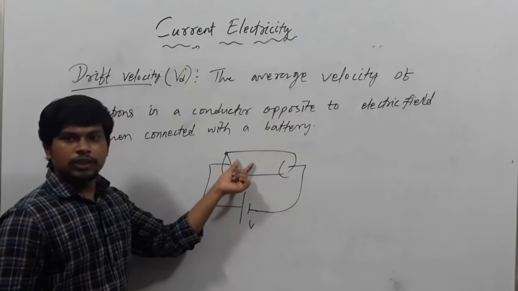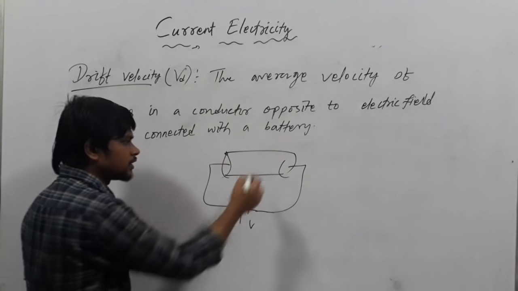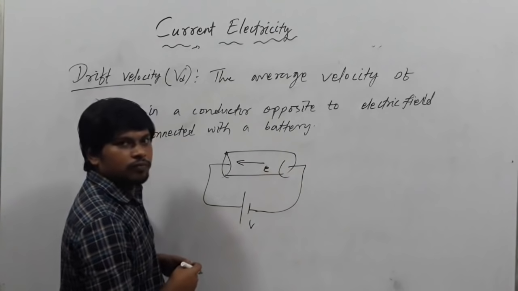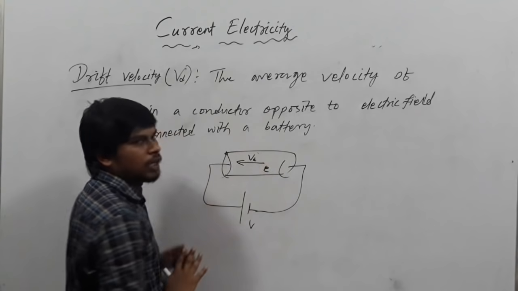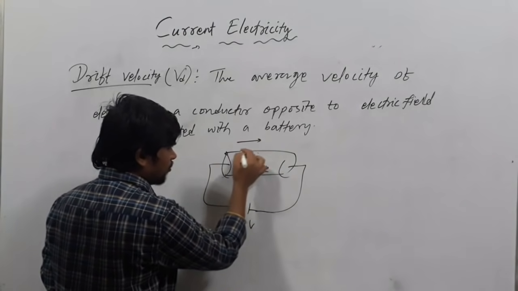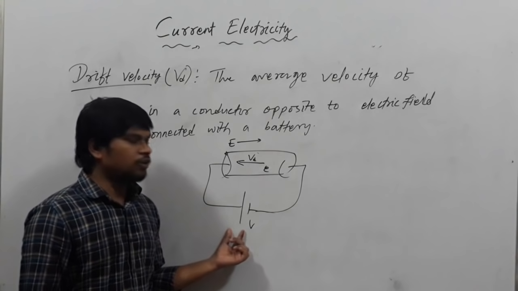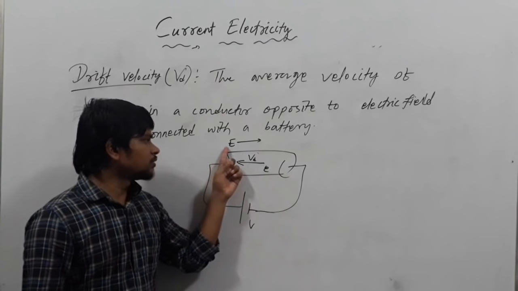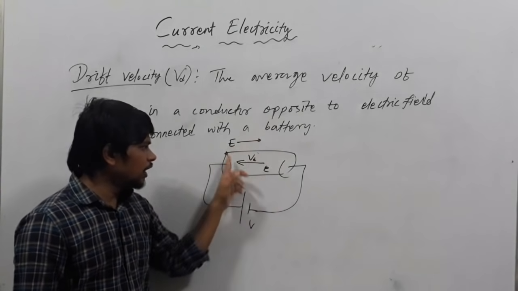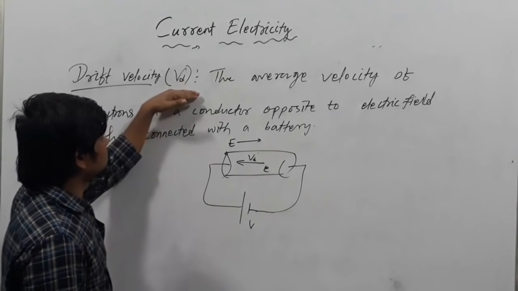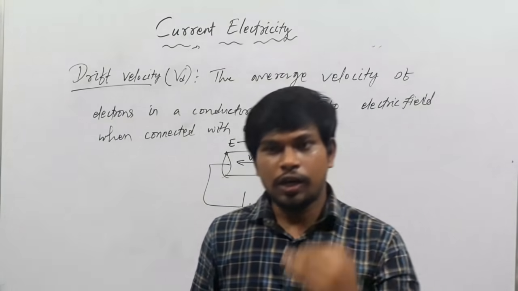then an electric field will be set inside the conductor and the electrons will flow in this direction. The velocity with which all the electrons are flowing is called the drift velocity. The electric field will be in this direction, from the positive terminal towards the negative terminal, and the drift velocity will be in the opposite direction to the electric field. Just write the definition and I will explain what is really happening, how the drift velocity comes.